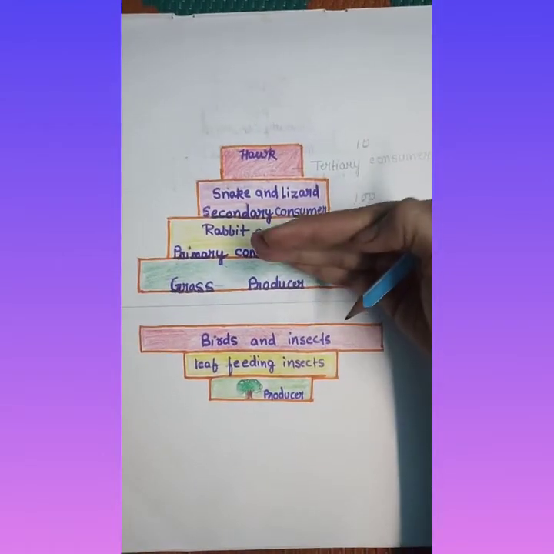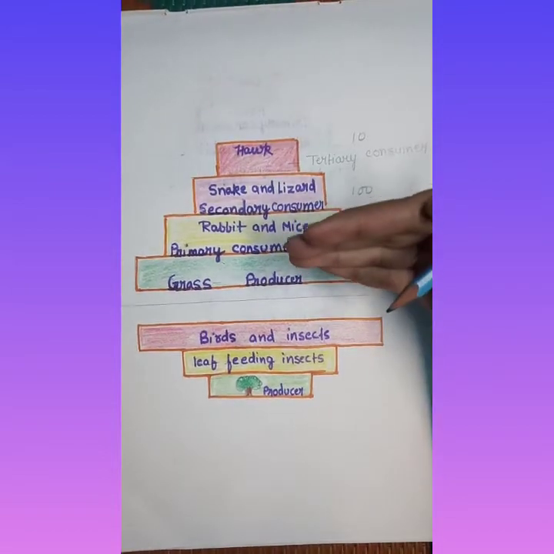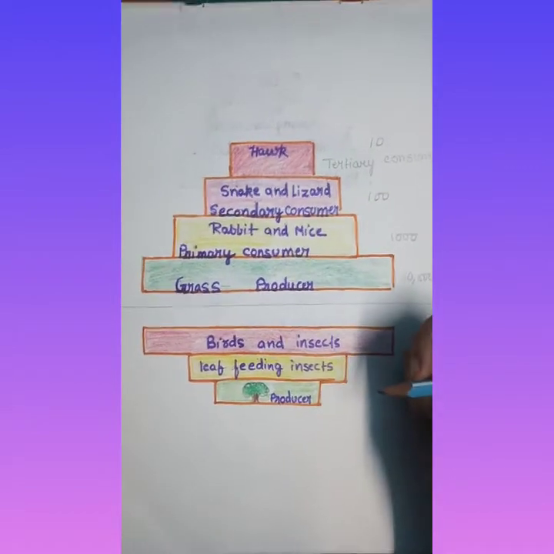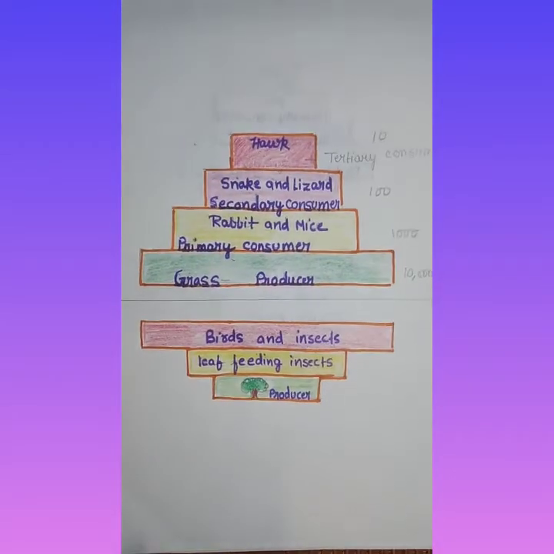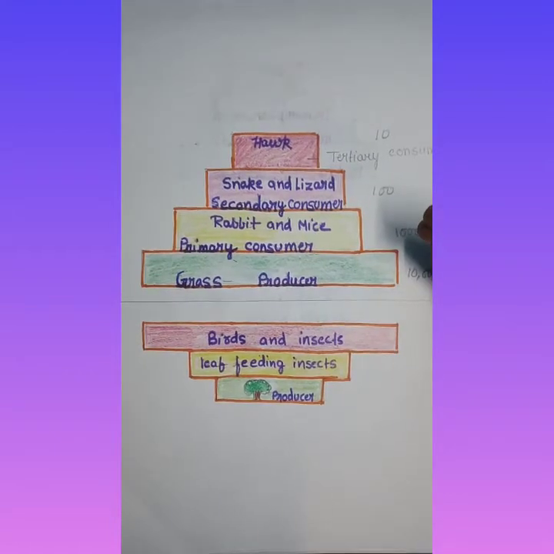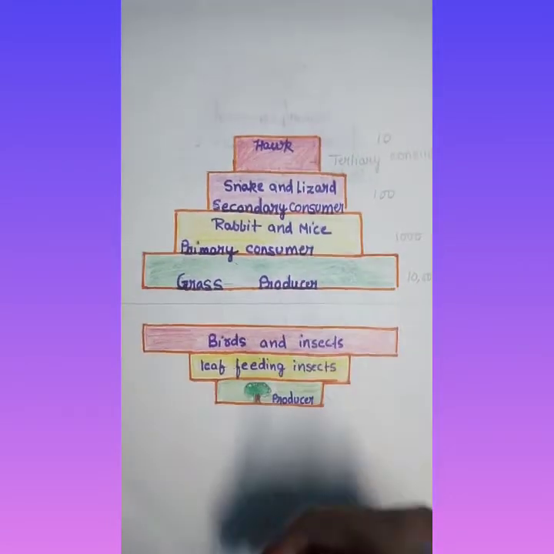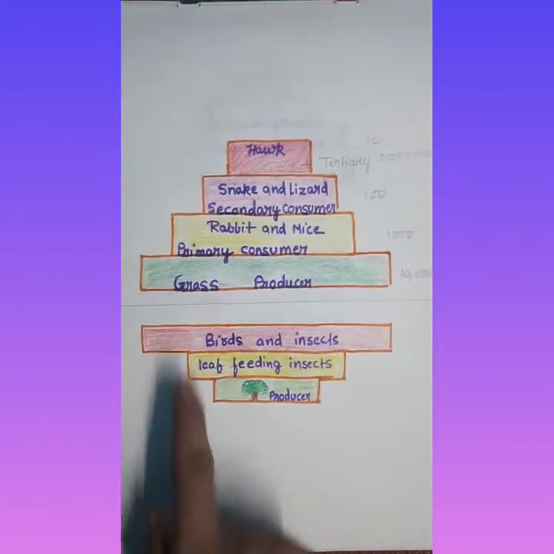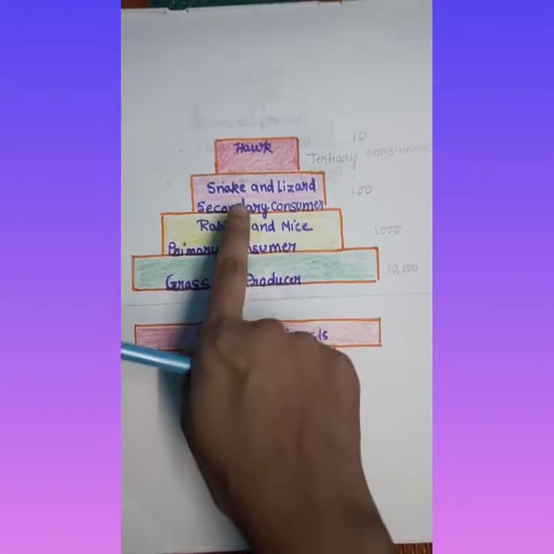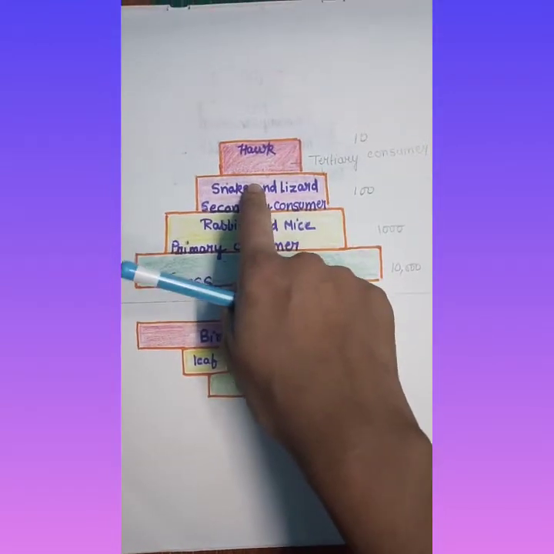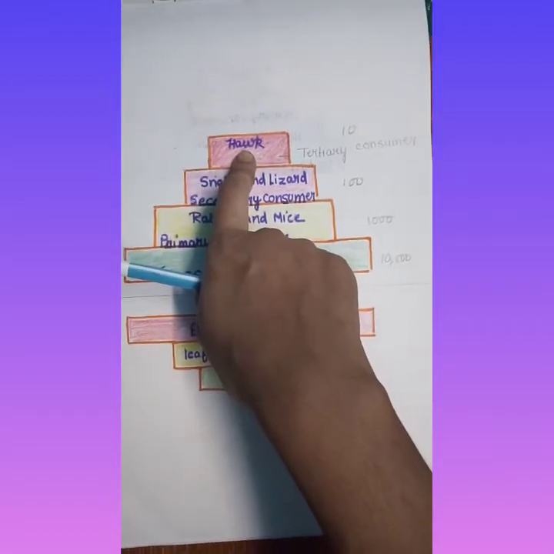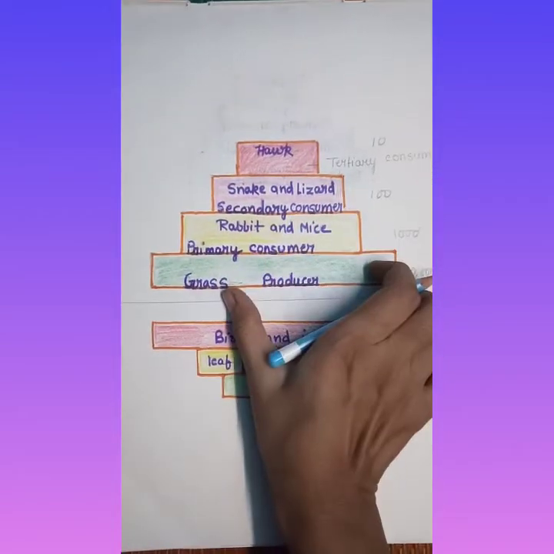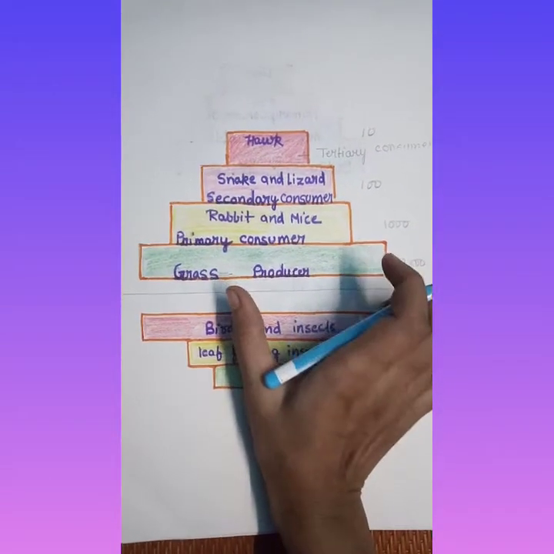In this way, as we are moving towards the apex, the number of organisms in each level is decreasing one by one. This is called a pyramid of number, a representation of the number of organisms in each trophic level. The first trophic level is always the producer. This is the primary consumer, this is the secondary consumer, this is the tertiary consumer. Here the number is decreasing, and this structure is called upright.